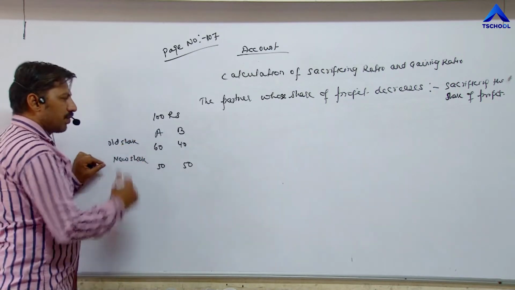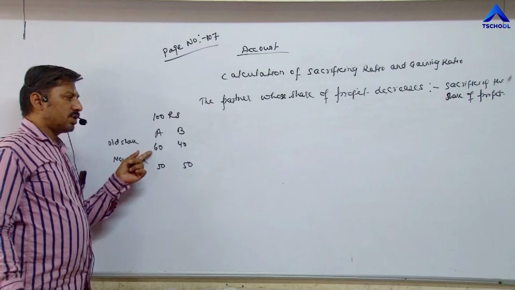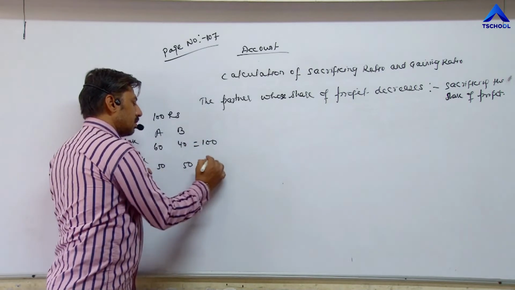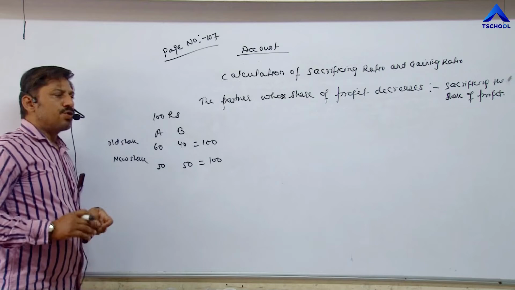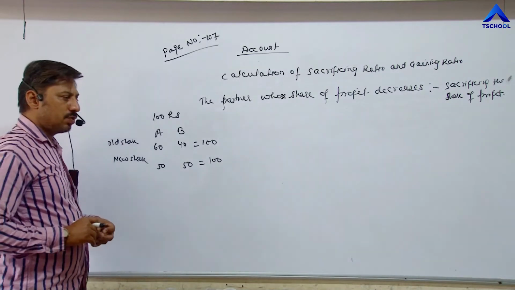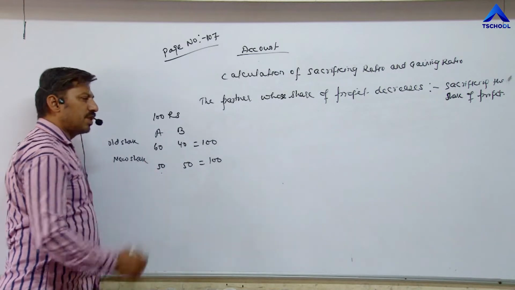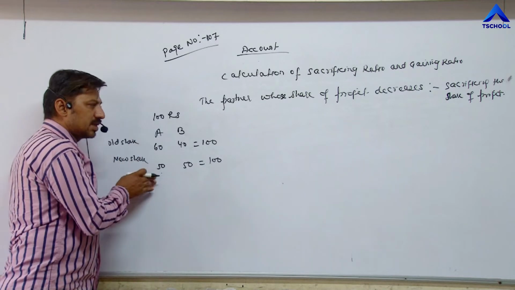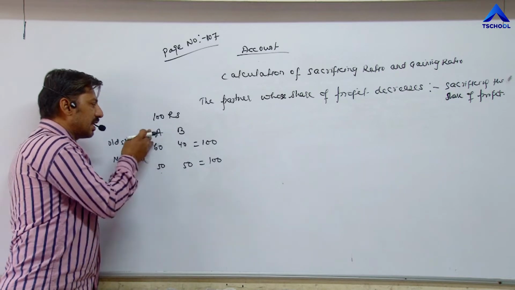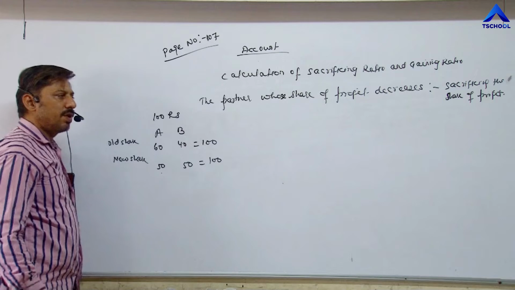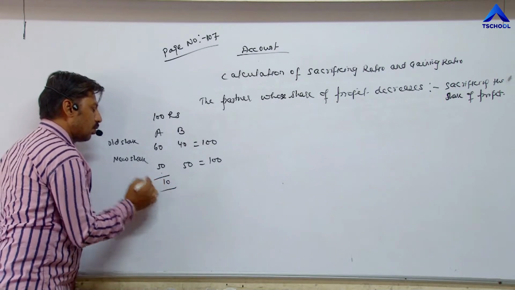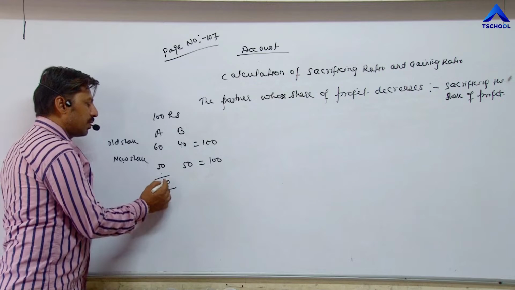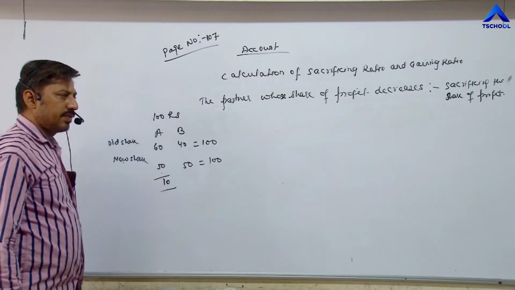In the case of A, the old share was 60 rupees out of 100, but now due to change in profit sharing ratio, he is getting only 50 rupees, meaning his profit decreases. Then we can say that A has sacrificed his share of profit by 10 rupees. Old share minus new share, the answer is coming 10 rupees. It means he has sacrificed.